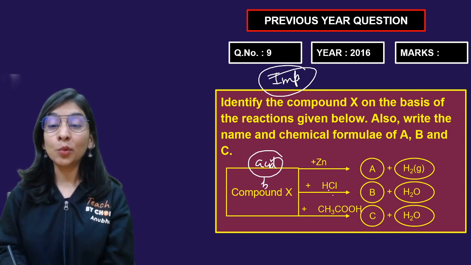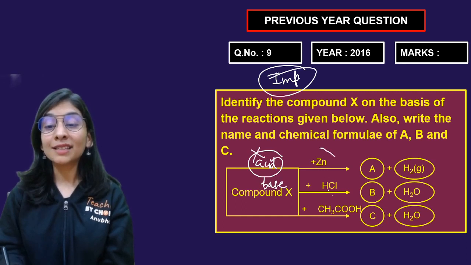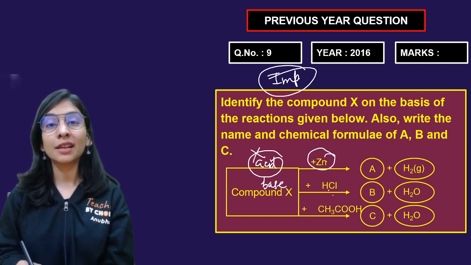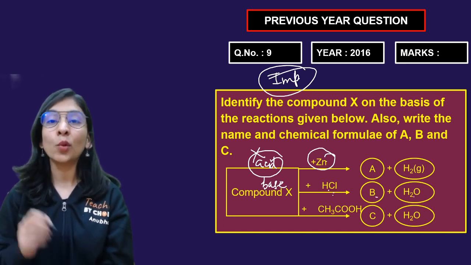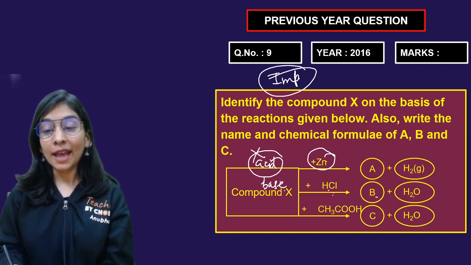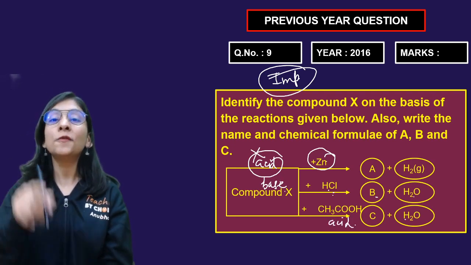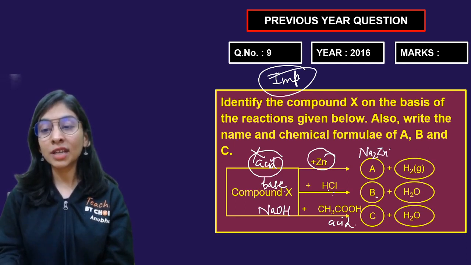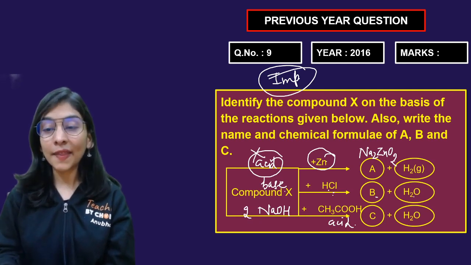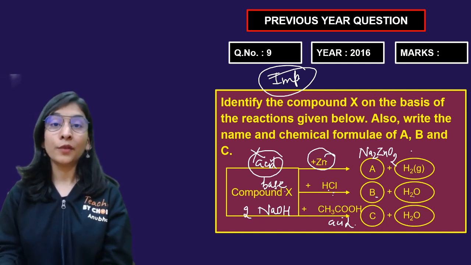Then I remember one more thing. Zinc is a kind of metal that can react with acid and base too. So why acid? I'll take base, because base with acid gives salt and water as well. So that is base, and then this is acid. They can also react to give salt and water. So it's confirmed that X is a base, and a very common base that you can choose is NaOH, right? So zinc with NaOH, you get sodium zincate, Na2ZnO2. You can take 2 molecules of sodium hydroxide at a time, and together you will get